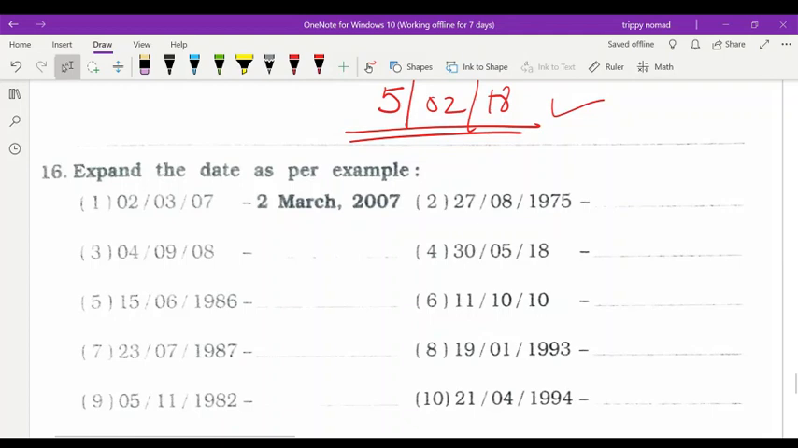So in the next class we will learn how to expand the dates, as per the example they have given. If you want, you can do it yourself also, but I will teach you in the next class.